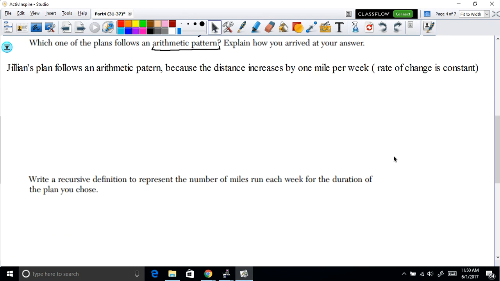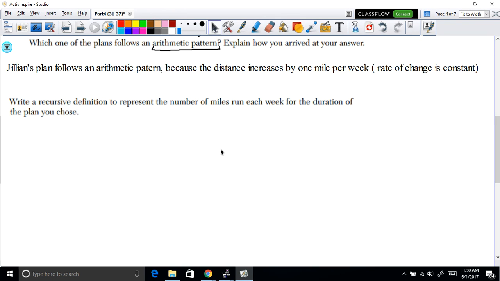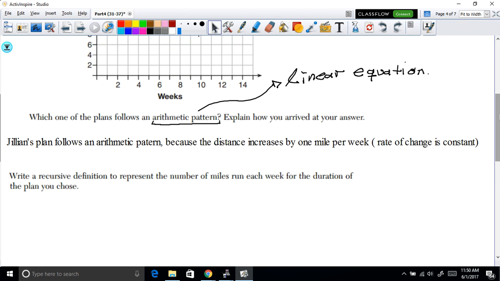So that answers the first question here. Now, they're also asking us the following. Because it does follow an arithmetic pattern, we can write what is called a recursive definition to represent the number of miles each week.